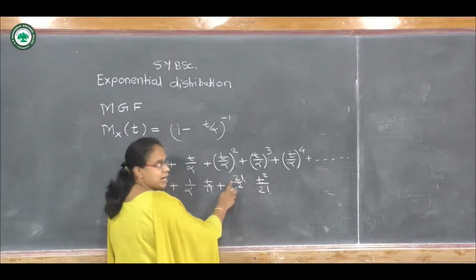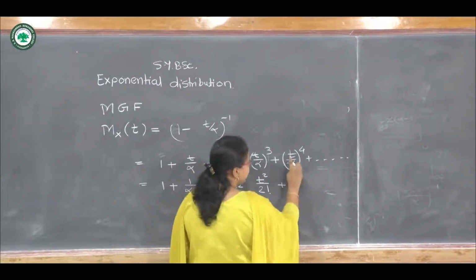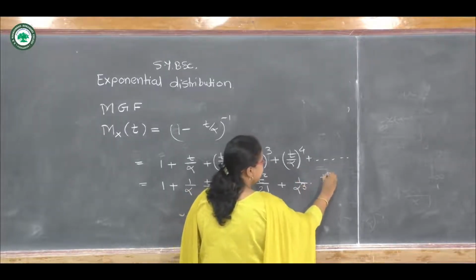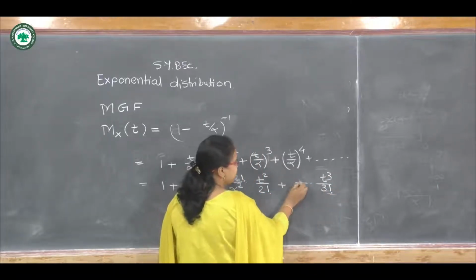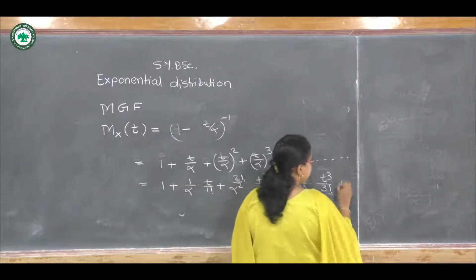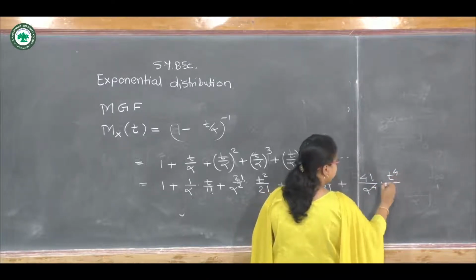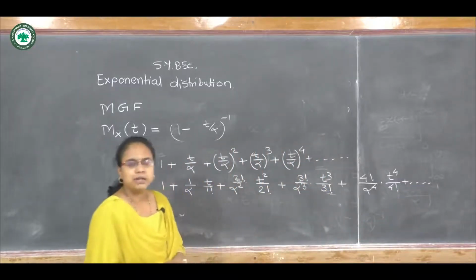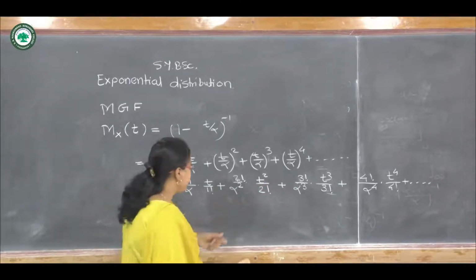Plus 1 upon alpha cube times t cube upon 3 factorial, so I should write 3 factorial upon alpha cube. Similarly, 4 factorial upon alpha raised to 4 times t raised to 4 upon 4 factorial, plus so on. We require only 4 raw moments, so I have not written further terms here.